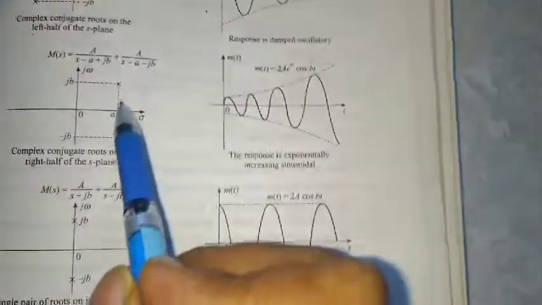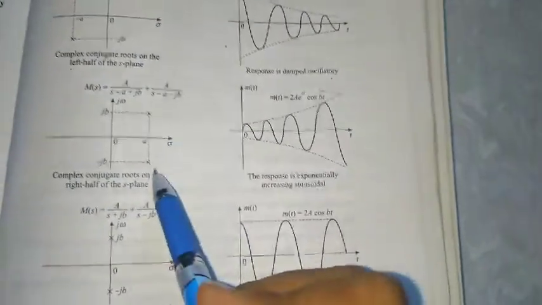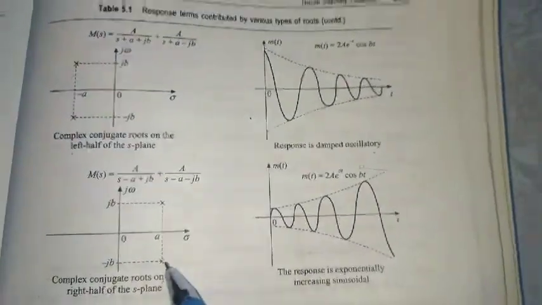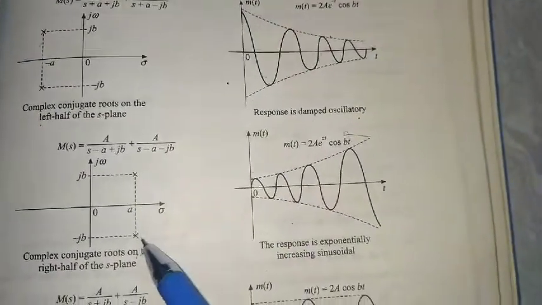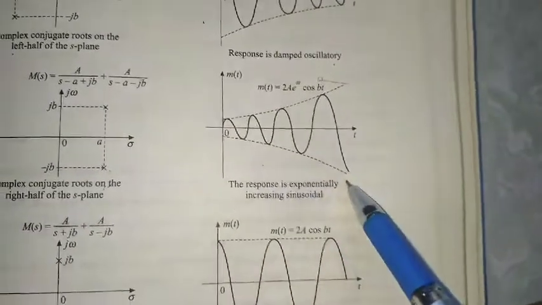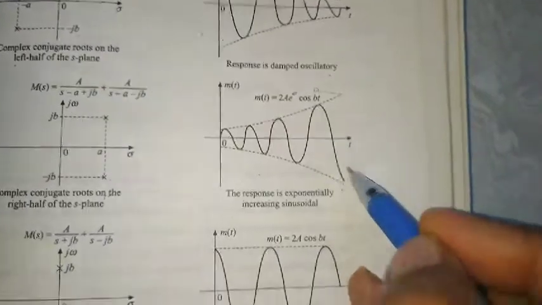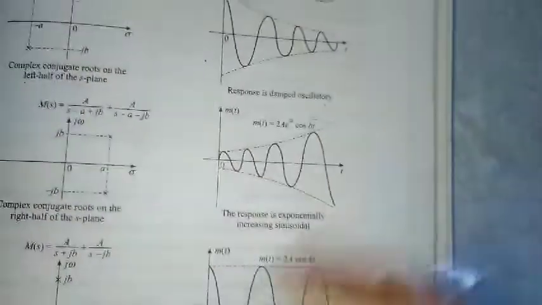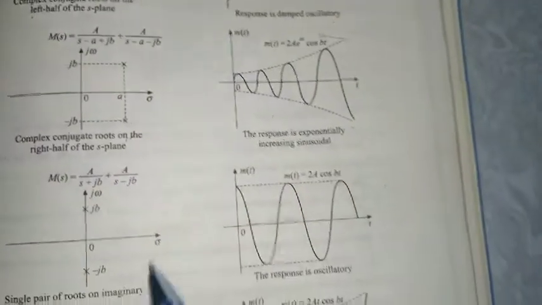Now the same complex conjugate roots, previously on the left hand side, are on the right hand side. When they are on the right hand side, you will get an exponentially increasing response. As this is exponentially increasing, the system will move into the instability region and become unstable.